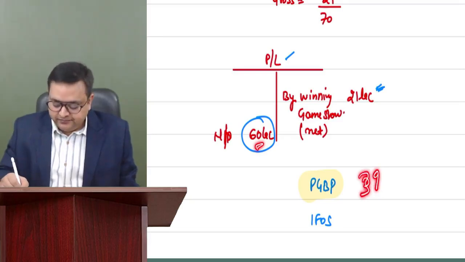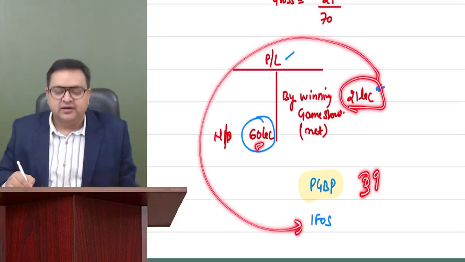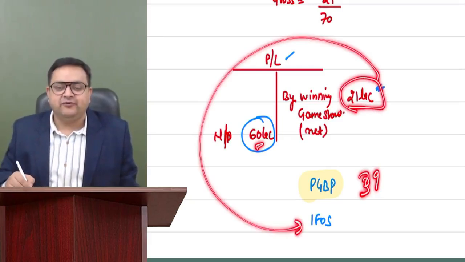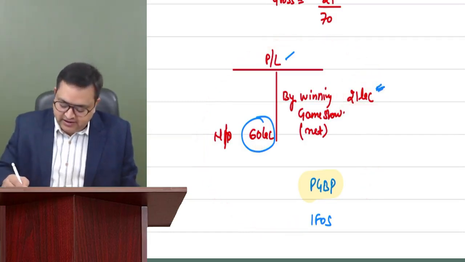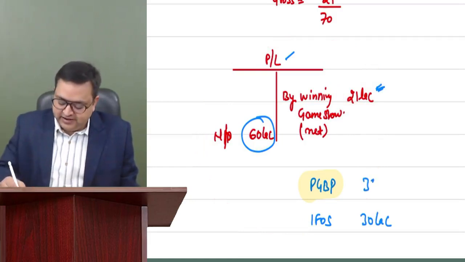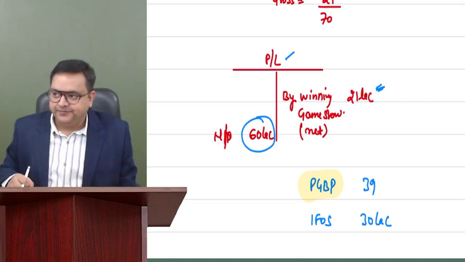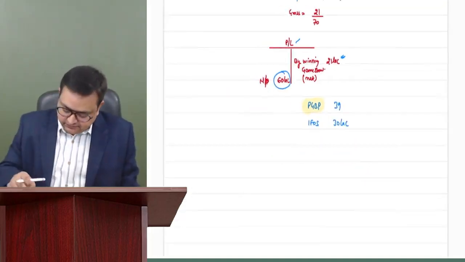And when you take this 21 lakh into your IFOS, you always have to take it at the gross level. So how much will you take? That is 30 lakh rupees at gross level. So this is 39 and this is 30. I believe everybody has understood. Correct. Okay, one more question on this.